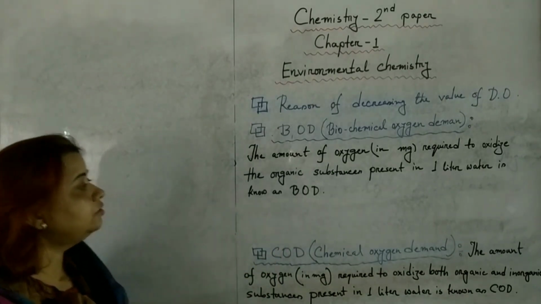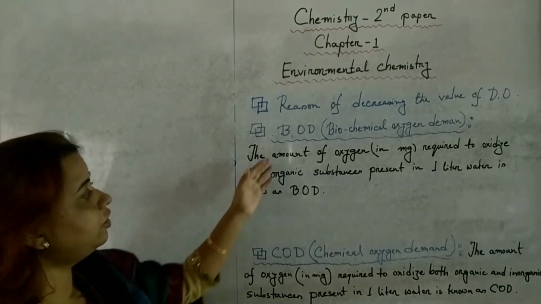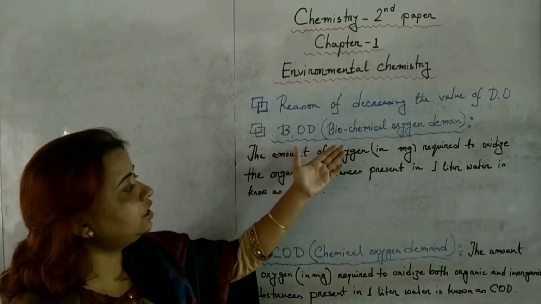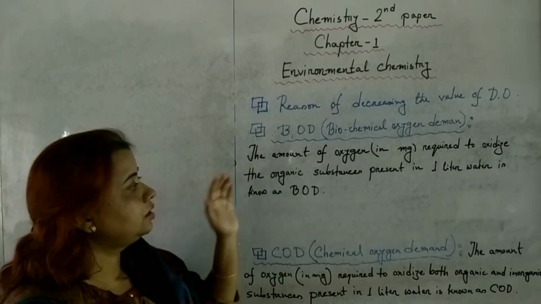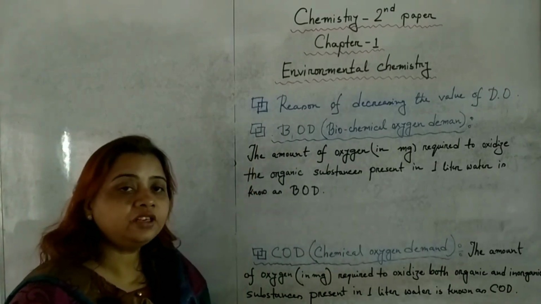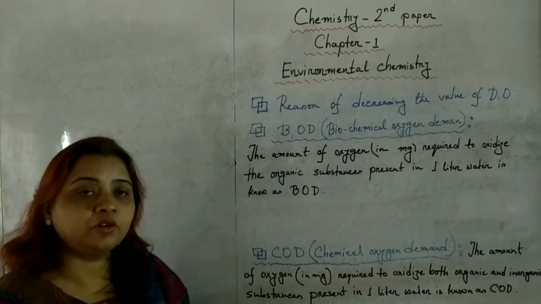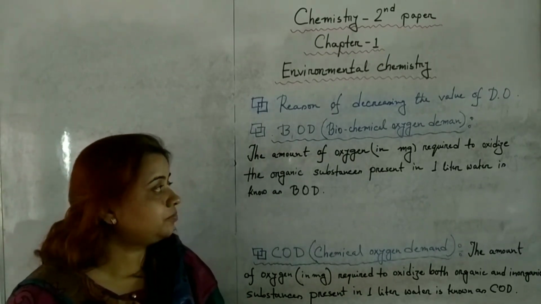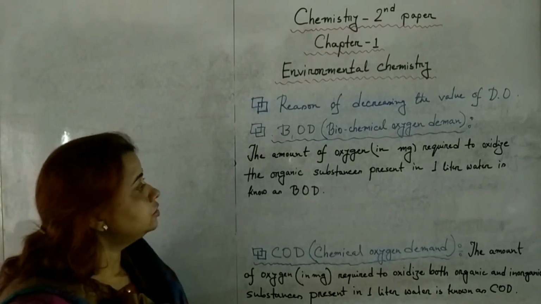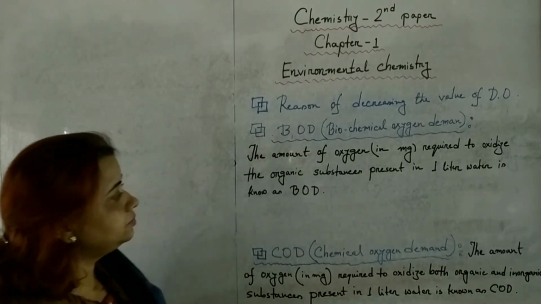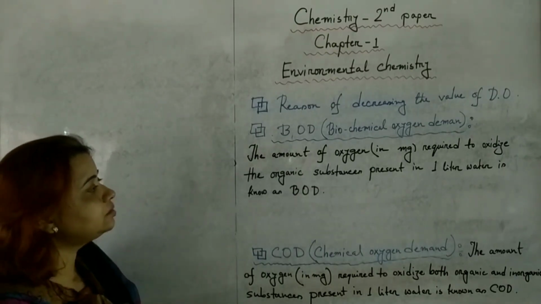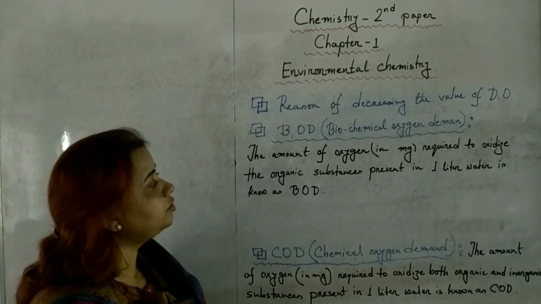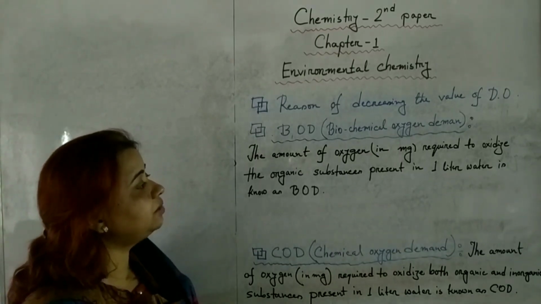Okay. Now come to BOD. The full form of BOD is biochemical oxygen demand. You know, in different ways water can be polluted. Sometimes it is man-made, sometimes it is natural. So to purify water, BOD is a process whose full form is biochemical oxygen demand.